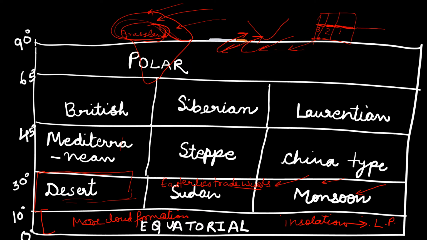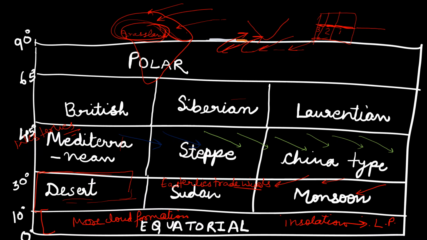Next, we have the China type of climate, the steppe type of climate, and the Mediterranean type of climate. As we know, we will be receiving westerly winds in this section. Westerlies would be present here, and the direction of the westerlies would be this way.